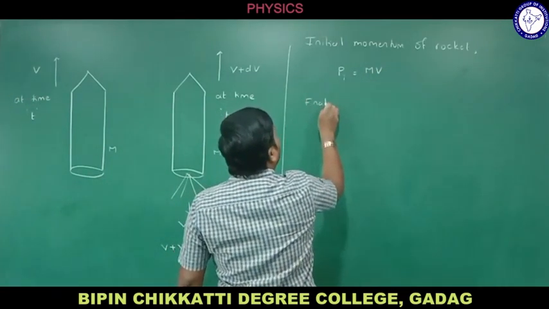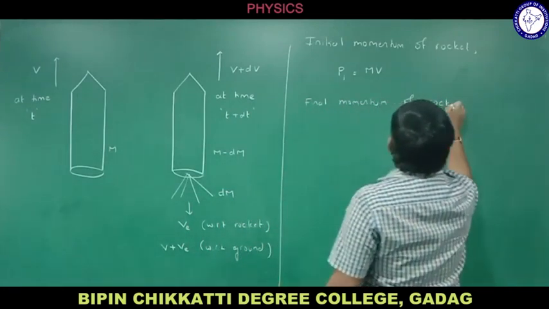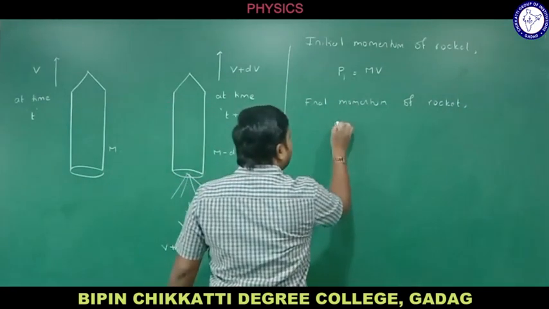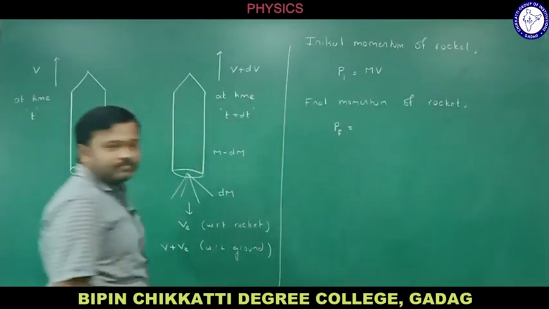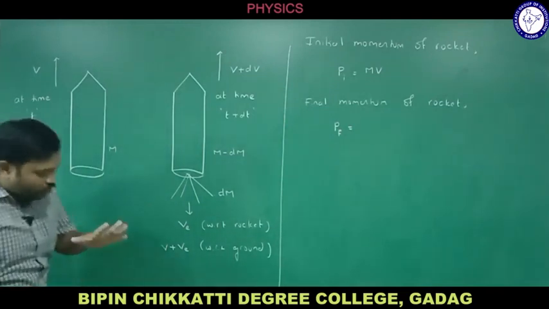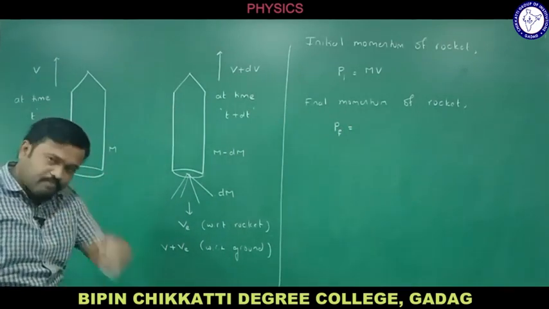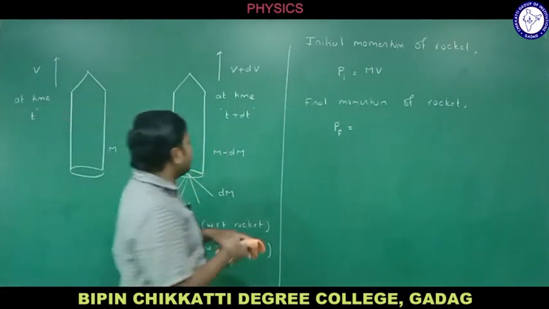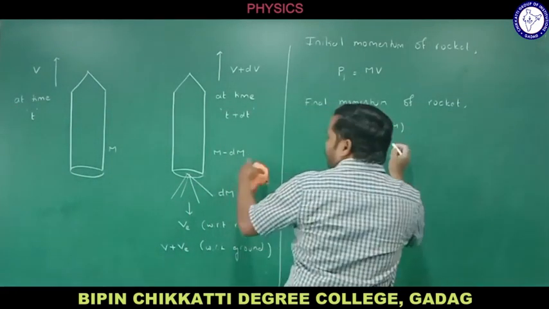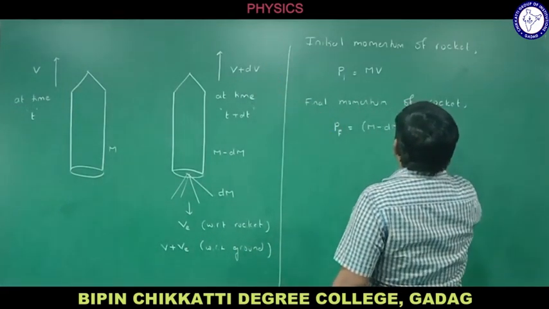Next, let me go with the final momentum of the rocket. Let me take Pf. There are two things which are moving: some mass is moving upward and some mass is moving downward. Let me consider both. What is the mass of the rocket now? m minus dm. It is moving with velocity v plus dv.